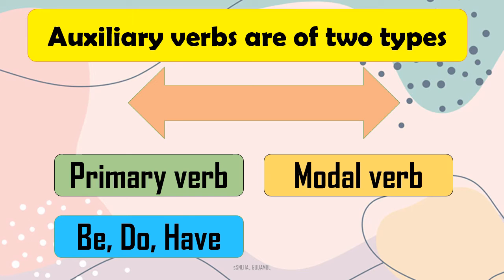Now what are modal auxiliaries? We will learn about them. I repeat it again. Auxiliary verbs are of two types, primary and modal. So primary verbs we have learned already about them: be, do and have, forms of be, forms of do and forms of have. Now we will learn more in detail about modal auxiliary verbs.